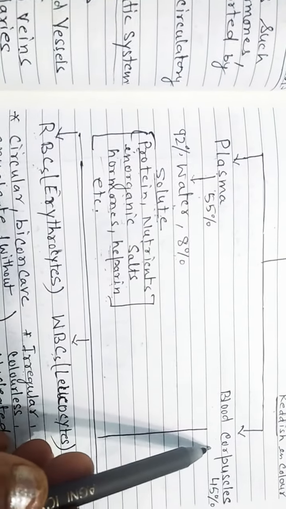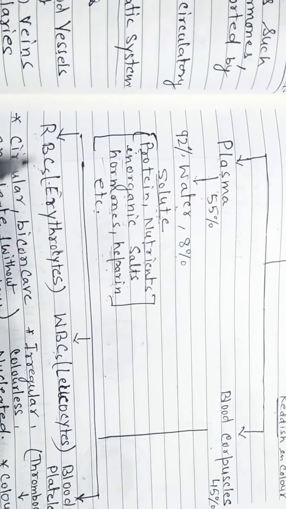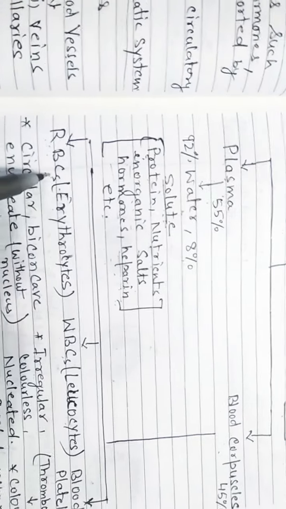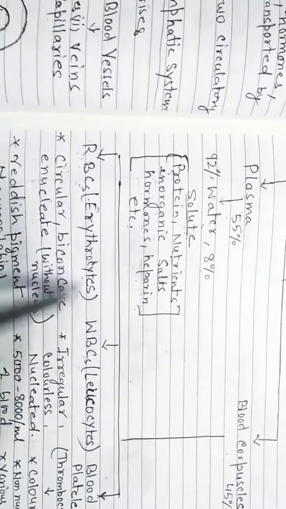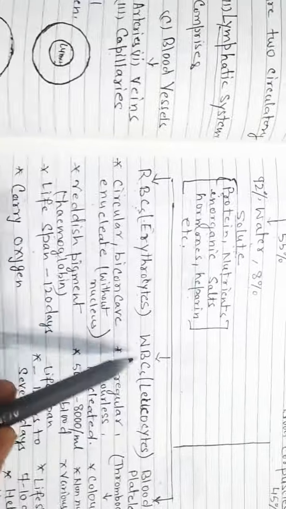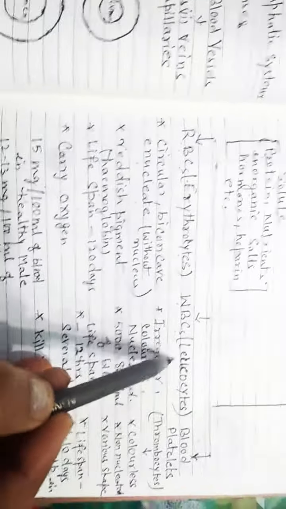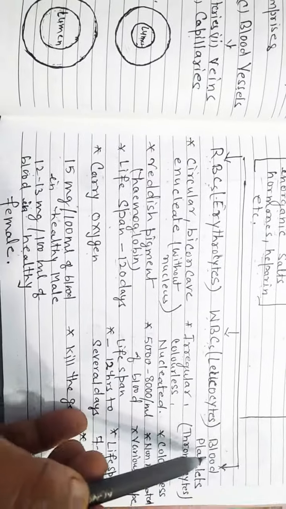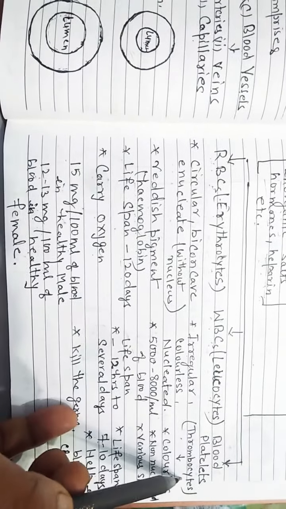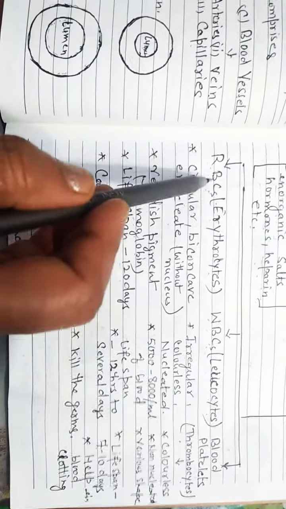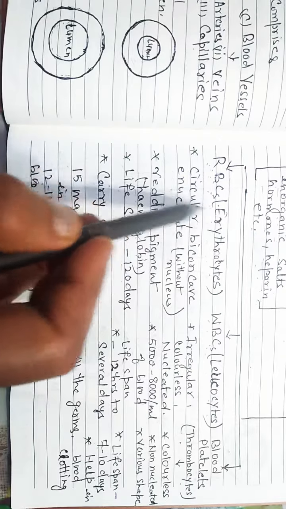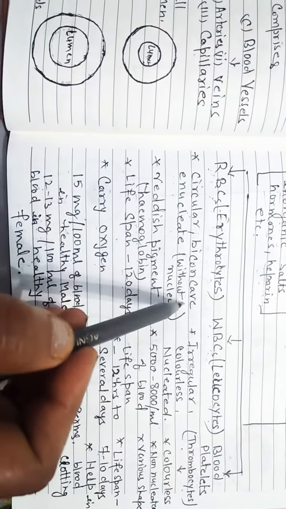Now, blood corpuscles are of three types: RBC, red blood corpuscles or erythrocytes; WBC, white blood corpuscles or leukocytes; and blood platelets, also called thrombocytes. RBCs are circular and biconcave in shape.